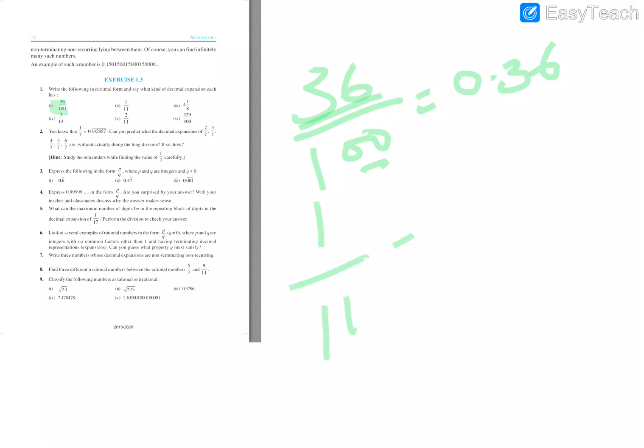Similarly 1 by 11, you do the division, there will be some repeating pattern. 4 and 1 by 8, convert it into a general fraction, regular fraction, and then you divide it, then since denominator is 8, you guess, yes, your guess is right, denominator is 8, you will get a terminating decimal. Next 3 by 13 you divide and write, there will be a non-terminating repeating. Here also non-terminating repeating, and here since decimals 2 zeros are there, 4 into 100 you divide it with 4 first, you will get a terminating decimal, and 2 zeros means again 2 places terminating decimal.